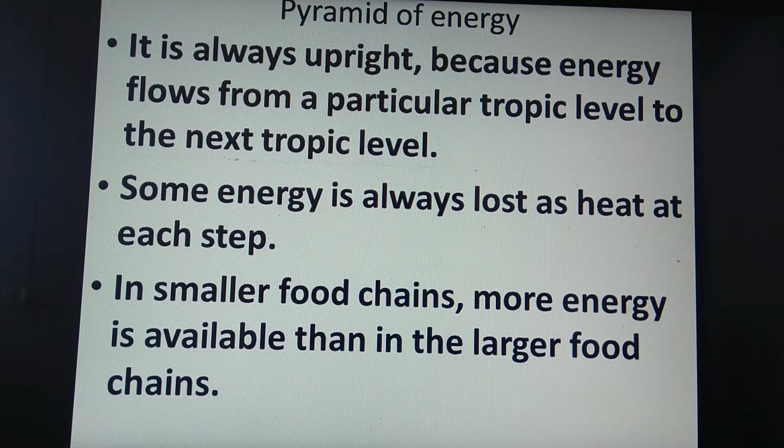As we have studied before, some energy is always lost as heat at each step. In a smaller food chain, more energy is available than in a larger food chain. As you know, 10% of the energy is retained and 90% of the energy is lost at every trophic level. So if the food chain is very small, then a large amount of energy will be available. More amount of energy will be available.